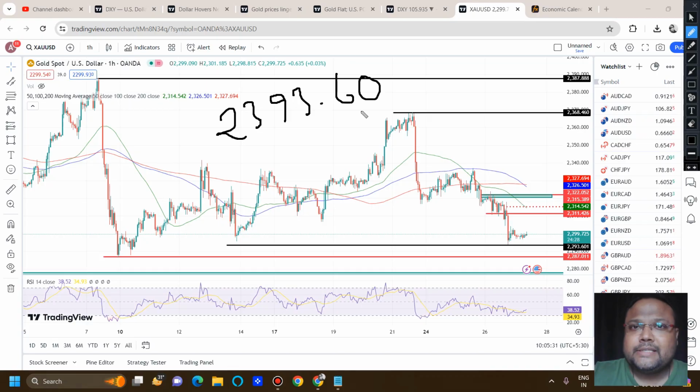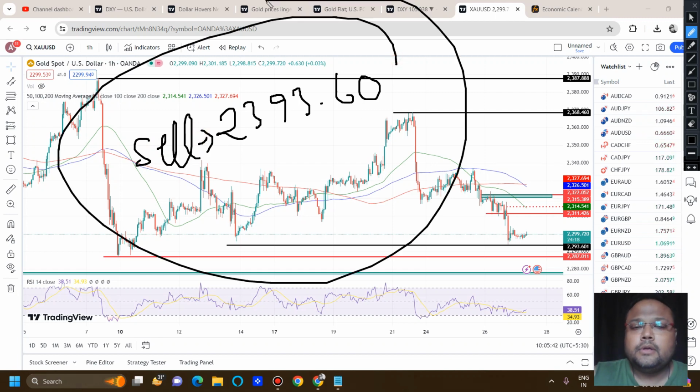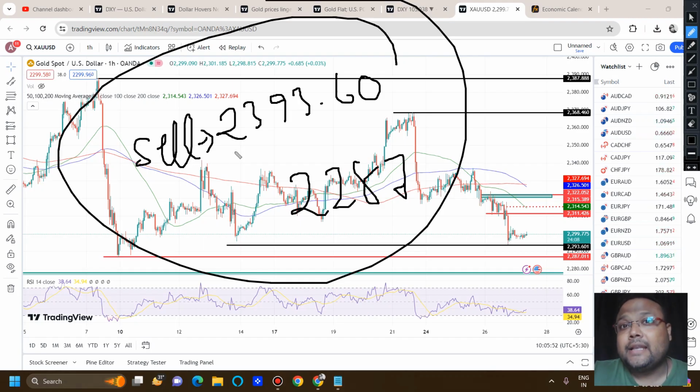So by the European session, if you see a drop in the market, and in the US session also you see that gold is going down, you can look for a sell below this level. The next immediate support is around 2387. So if you take a sell at 2393, try to exit around 2389, 2388, just before the support. But after the US session, if there is heavy selling in the market, then obviously you can continue.